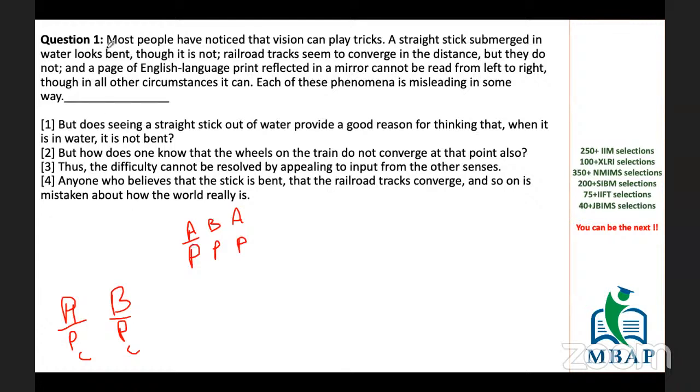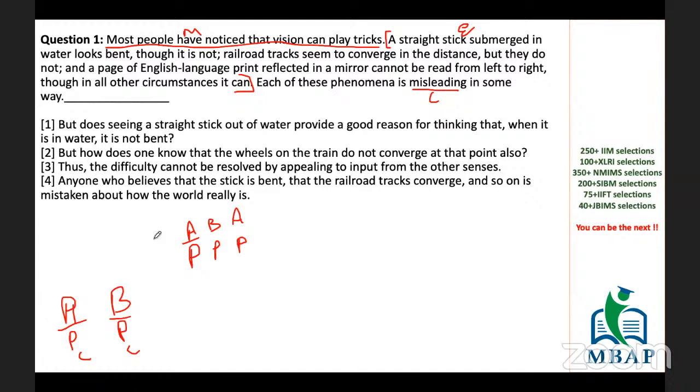Okay, so here my main part is this: most people have noticed that vision can play tricks. Now, from here till here, I'm explaining with examples how my point makes sense. After that, I come to a conclusion that each of these phenomena is misleading. So this is my main information. This is my explanation. And this is more like a conclusion, or you can say consequences of this. Now, let's go for the options.